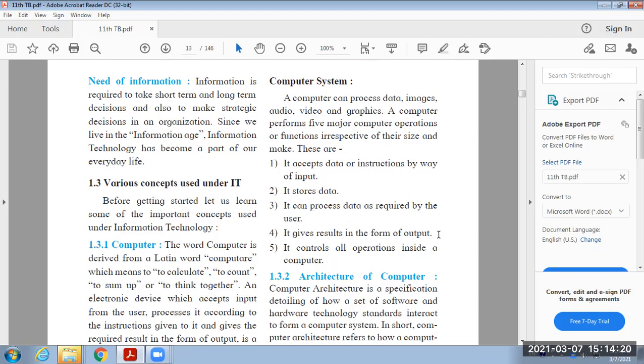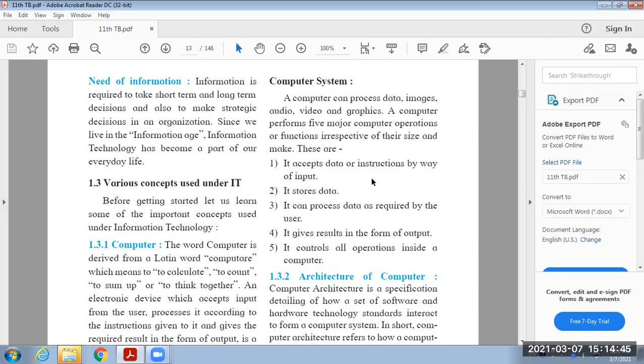Output is very essential when we perform any program. And last one, it controls all operations inside a computer. Different types of activities are performed when we perform any action, and all those activities are controlled by the computer system. These are the 5 functions of the computer.